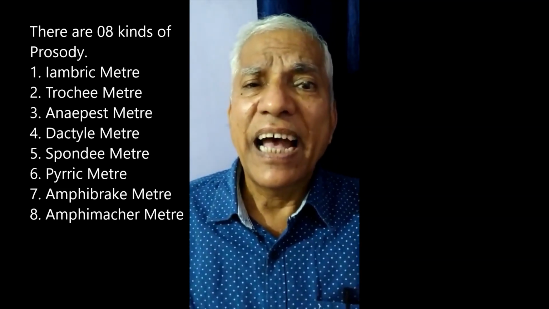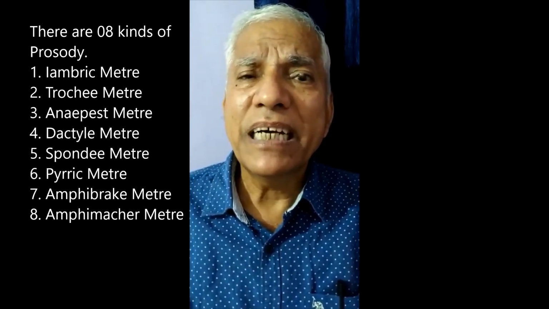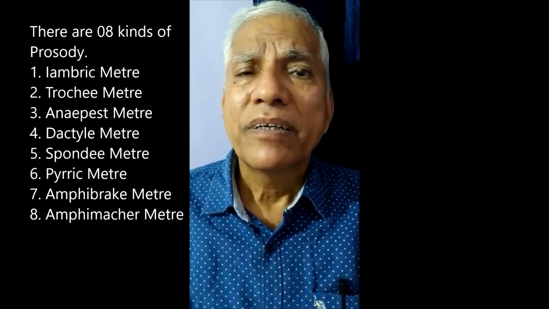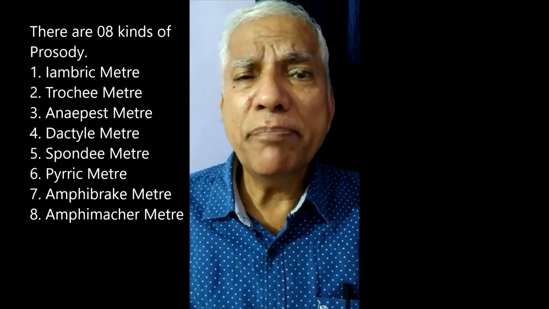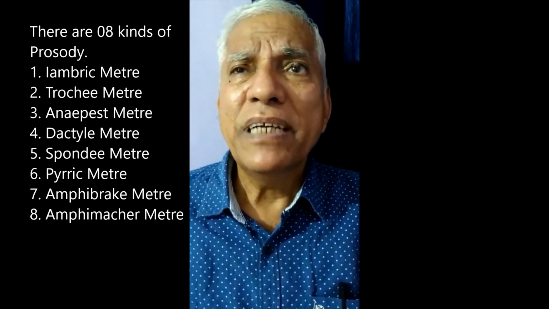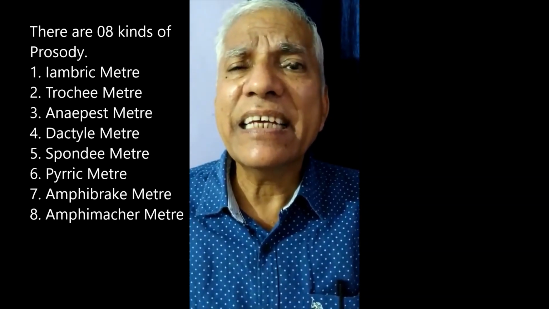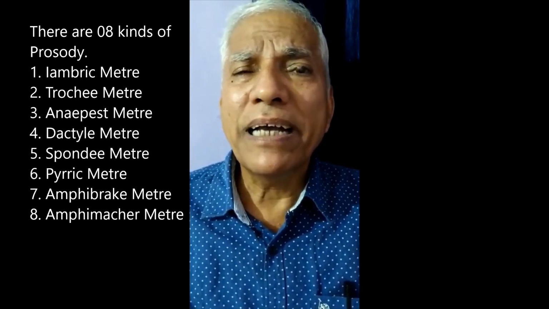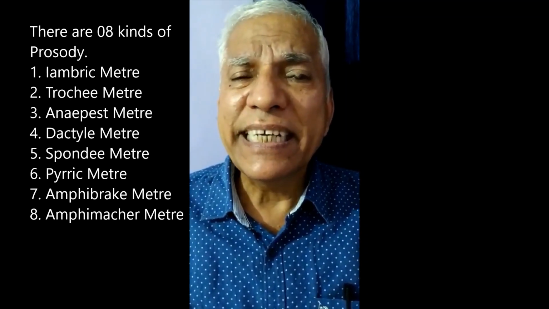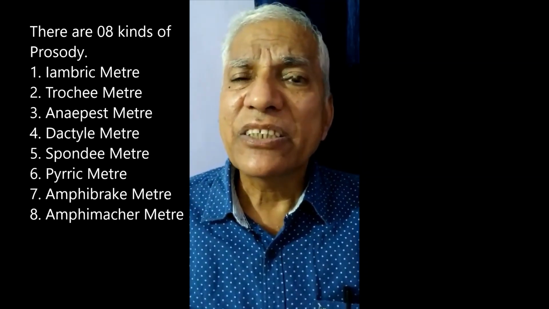The 8th and the last kind of meter or foot is amphibrach. In amphibrach, we have one unaccented or unstressed syllable followed by two accented or stressed syllables.